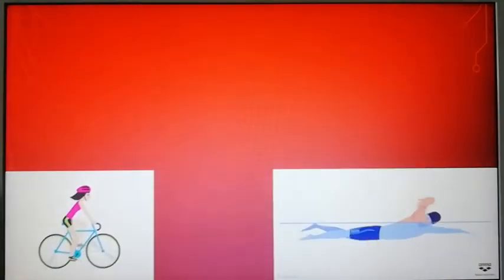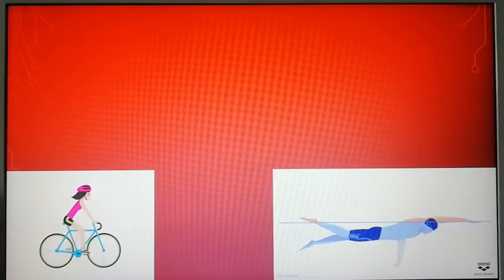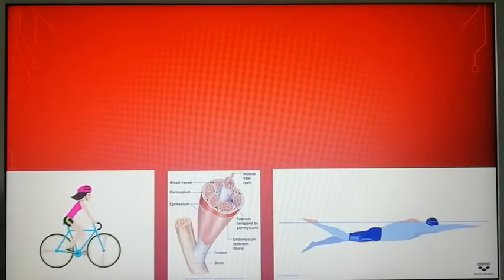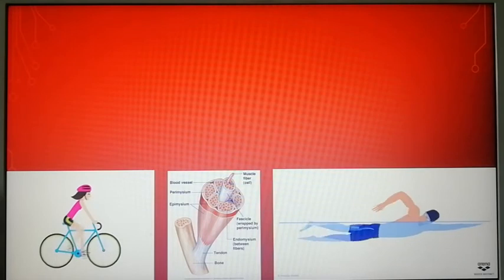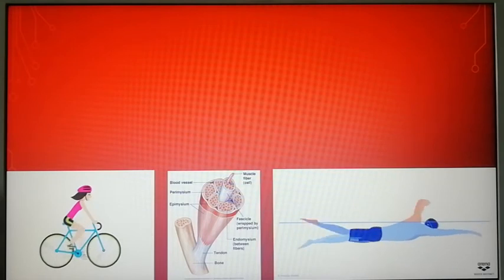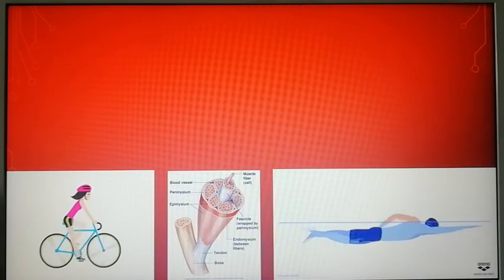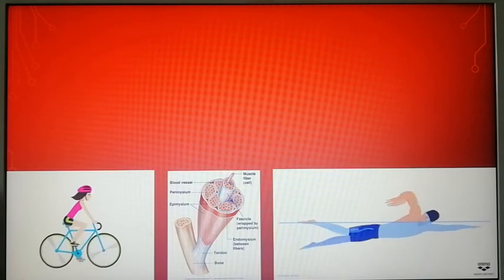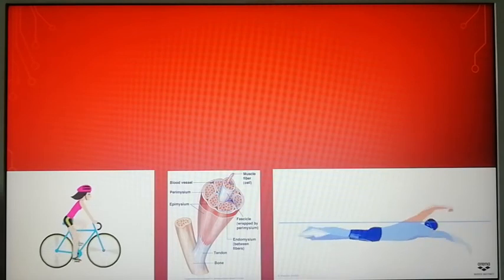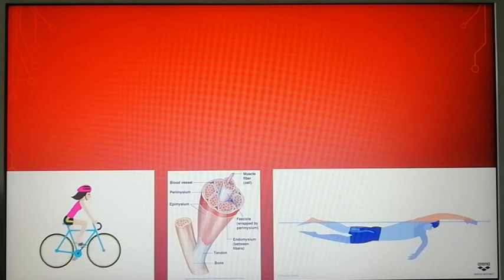Now this girl, you can see she is cycling. Another person is swimming. When people are doing this kind of work, or when a person runs or races, they need instant extra energy for their muscles to contract and relax so that they can keep on moving.